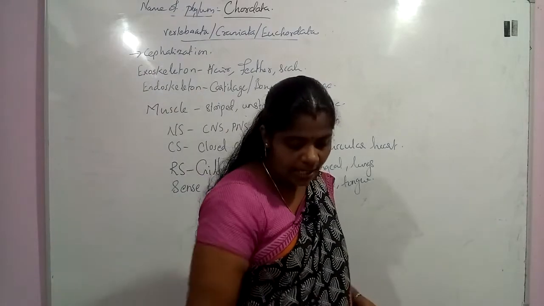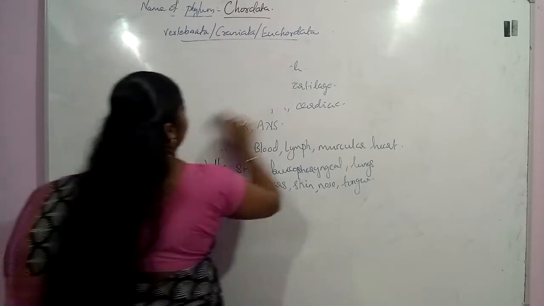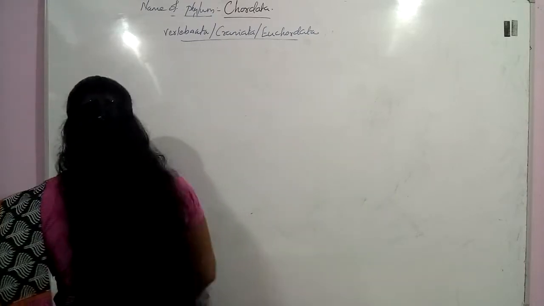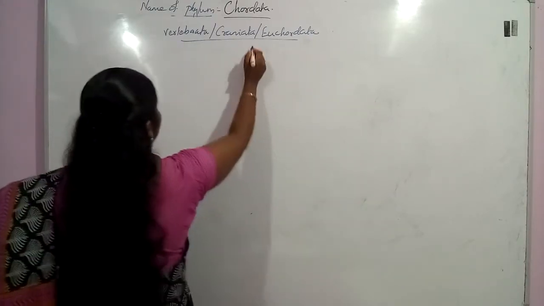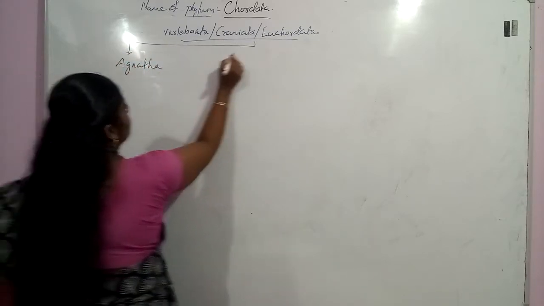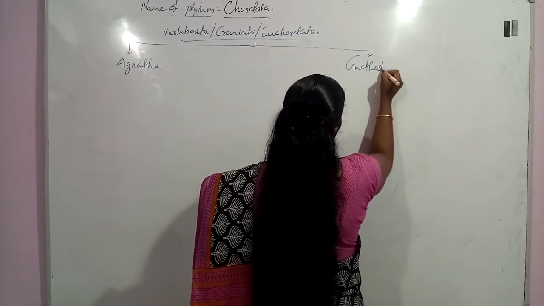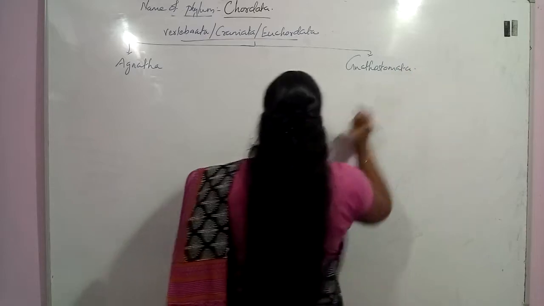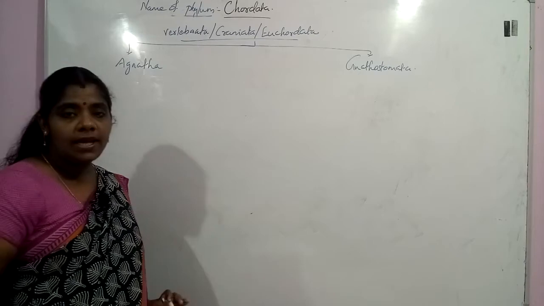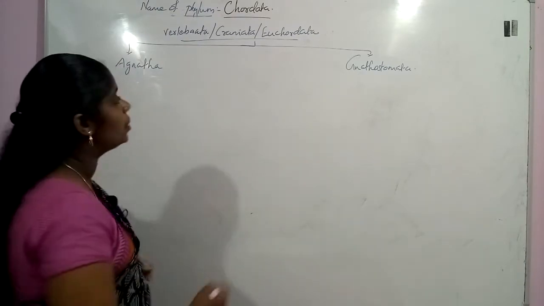The vertebrata is classified as Agnatha and Gnathostomata. Okay, so here first we are seeing this Agnatha. Then after that we will study Gnathostomata. So in this session we are studying just Agnatha. Agnatha is nothing but jawless organisms.